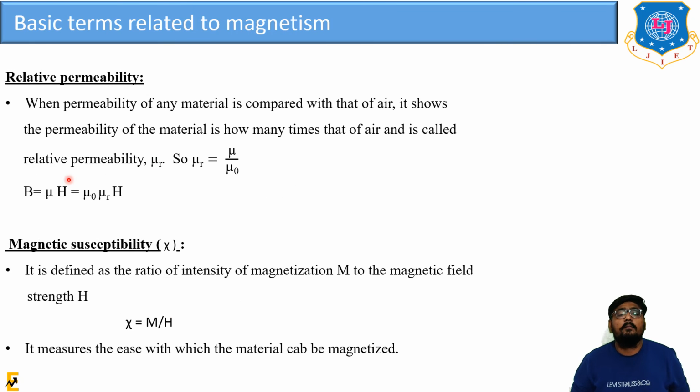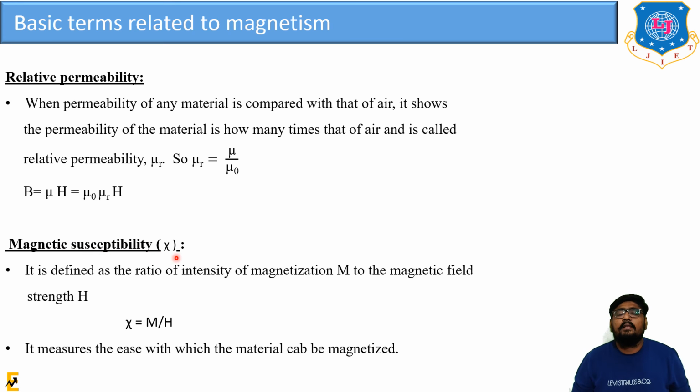Now relative permeability. When a material is compared with air, it shows how many times the permeability of the material is that of air. Air is taken as a standard. So whatever permeability we measure with respect to air is known as relative permeability. Mu r is equal to mu divided by mu 0. So B is equal to mu 0 into H, which is equal to mu 0 into mu r into H. According to the definition, we can write B is equal to mu H.